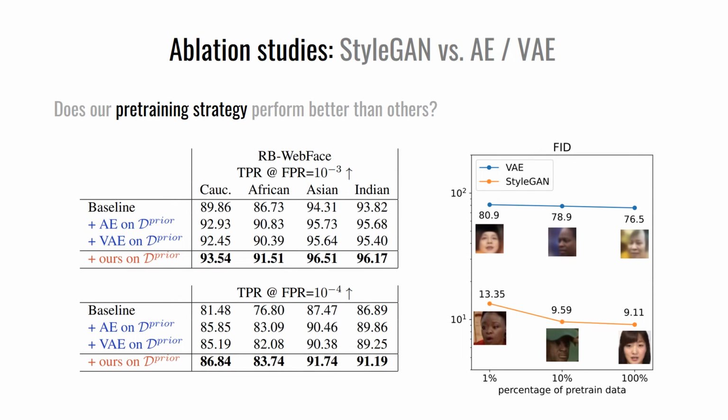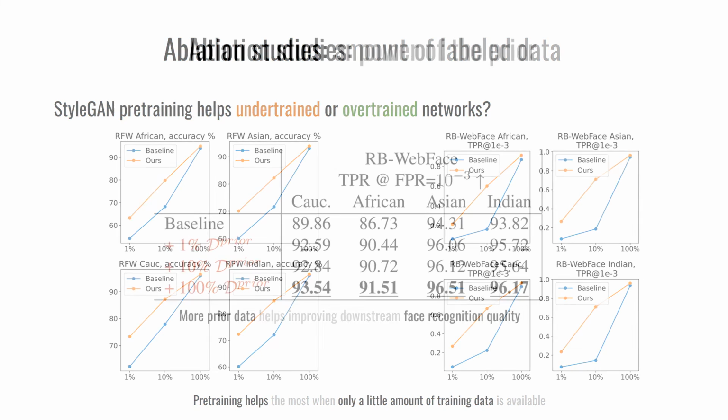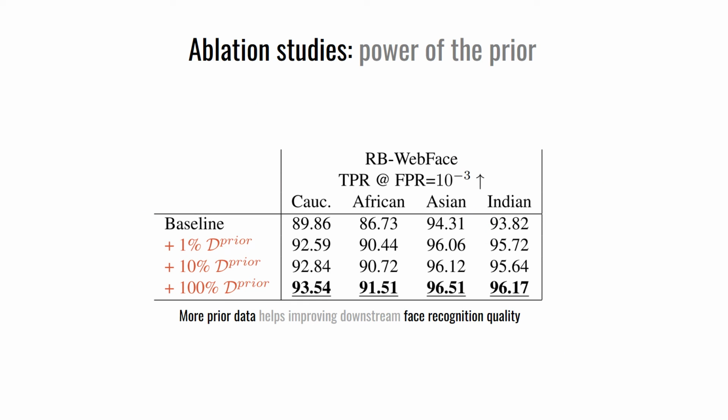The design choice of StyleGAN for pre-training is confirmed by comparing it to standard autoencoders. The improvement can be attributed to the higher fidelity of StyleGAN generations and its better scalability. The procedure is especially helpful for tailored face recognition applications when obtaining a lot of labeled data is problematic. The plots on the slide demonstrate the accuracy improvement for 1%, 10%, and 100% labeled data used. Accordingly, we show that the performance increases with the size of the prior dataset.